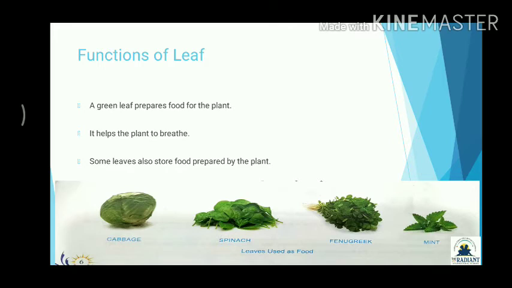See, the first picture is cabbage. We are taking salad and sabji with this cabbage. Next it is spinach. Like the palak paneer sabji that you all like, that palak is spinach. Next it is fenugreek. Fenugreek means methi. And next it is mint. Mint means pudina.